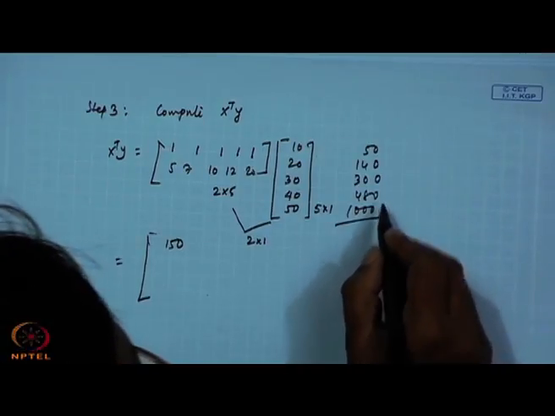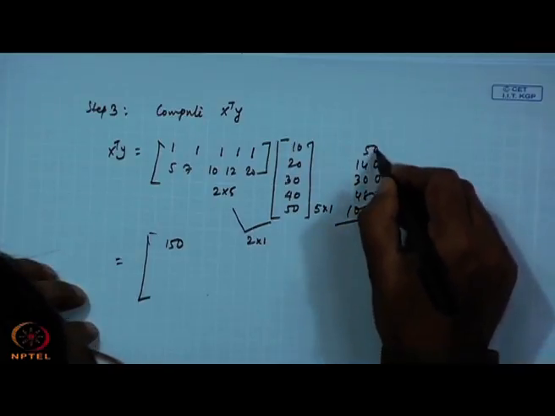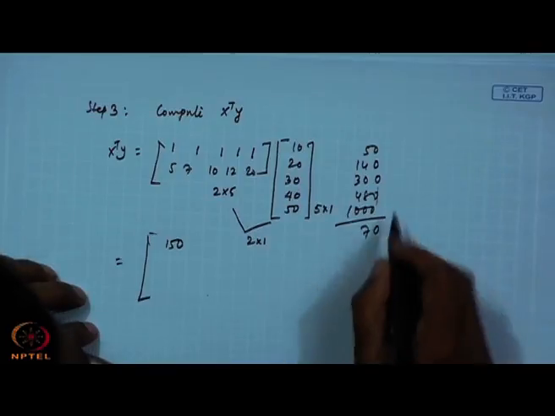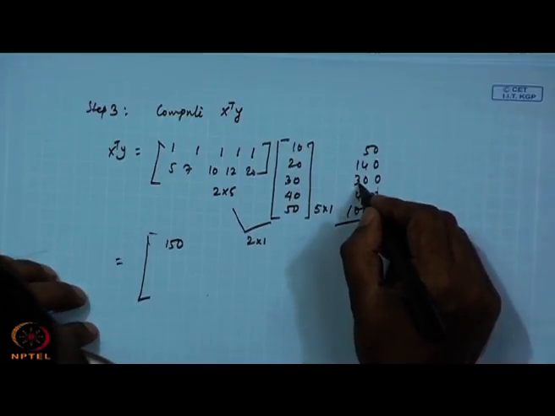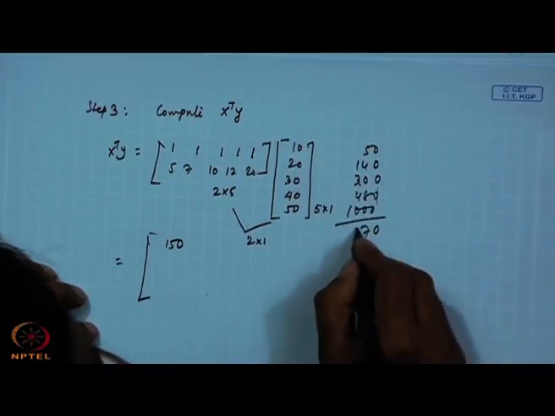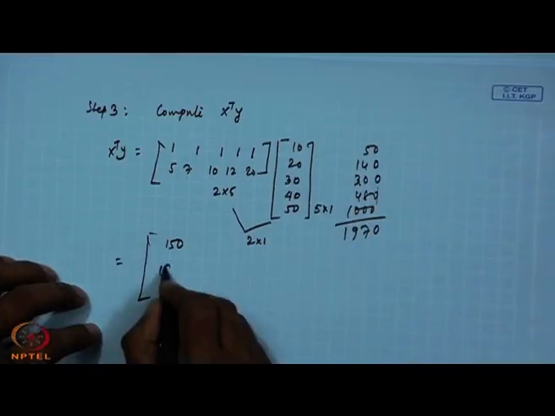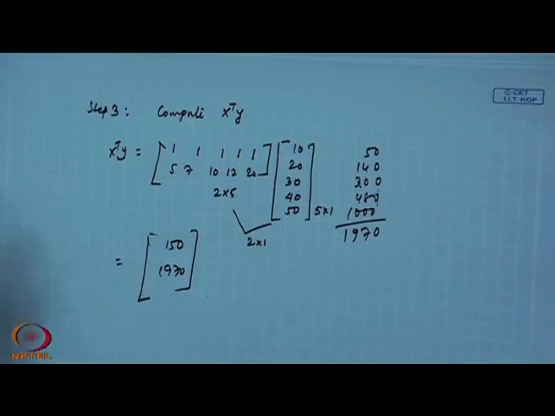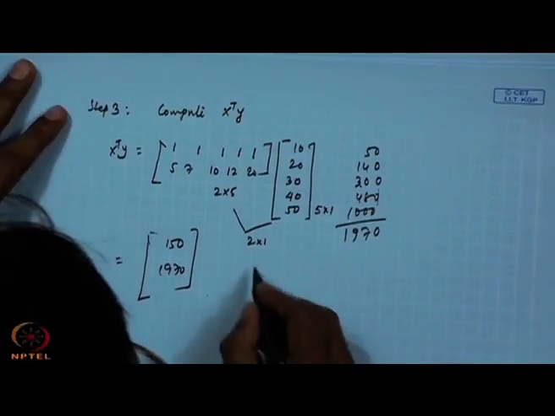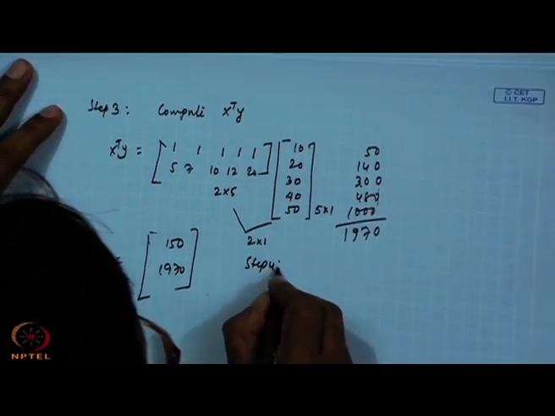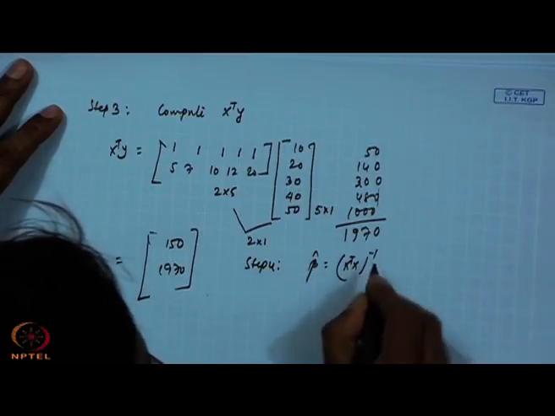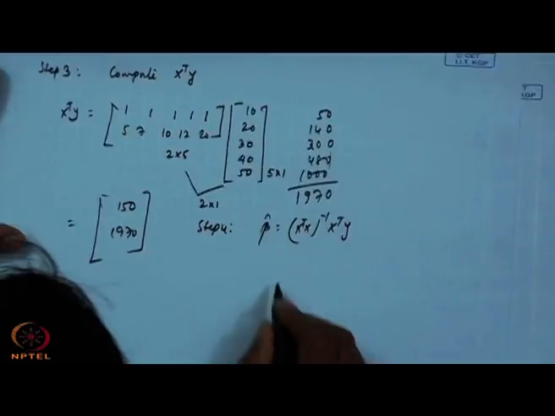On this side, 5 plus 4 is 9, plus 8 is 17, then 4 plus 3 plus 1 is 8, plus 1 is 9. This is 1970. Okay. So your step 4 is beta cap equal to x transpose x inverse x transpose y.